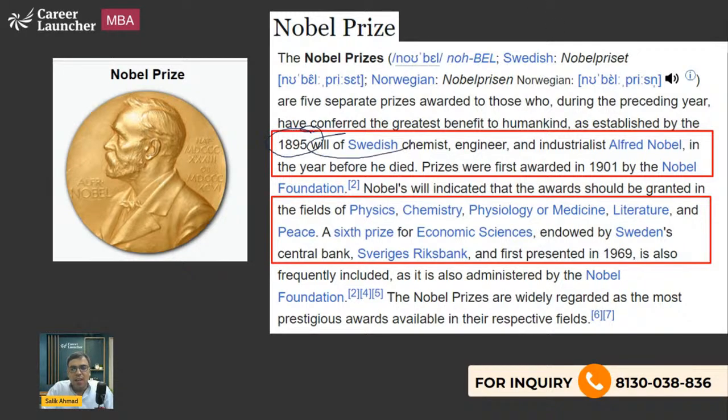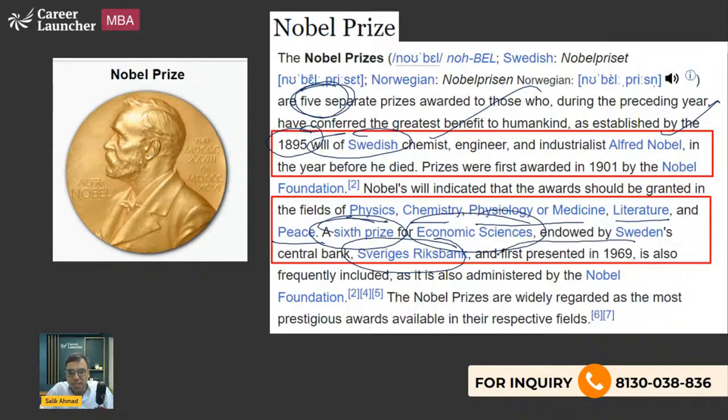In 1895, in the last will of the Swedish chemist, he had said that the award should be established in his name. Initially there were 5 separate awards: Nobel Prize in Physics, Chemistry, Physiology or Medicine, Literature, Peace. The 6th prize is also called the Sveriges Riksbank Prize or Economic Sciences, first presented in 1969. The other 5 were first presented in 1901. So these are basic things that you should be knowing about.